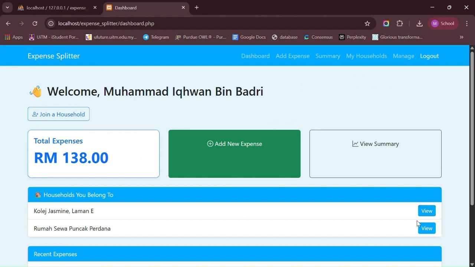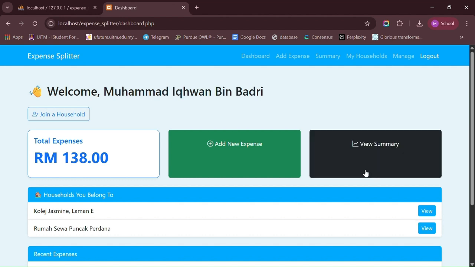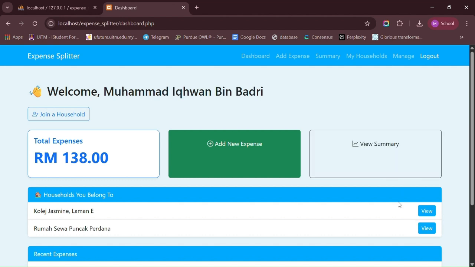That's all for my part. I have demonstrated the login and register process, the dashboard overview, and how users can add new expenses to track shared spending. The rest will be demonstrated by my friends. Through this project, we hope to offer a small but practical solution for UiTM students and communities to manage their daily finances better.